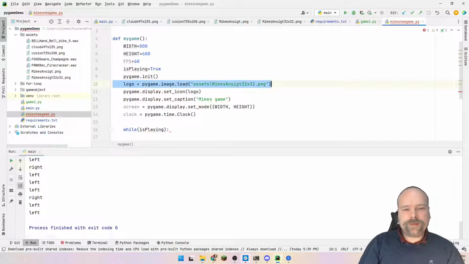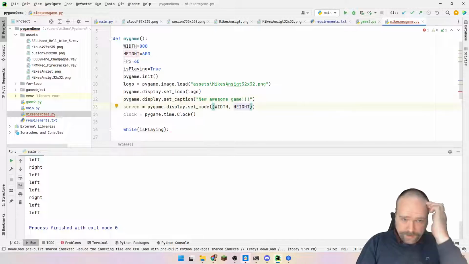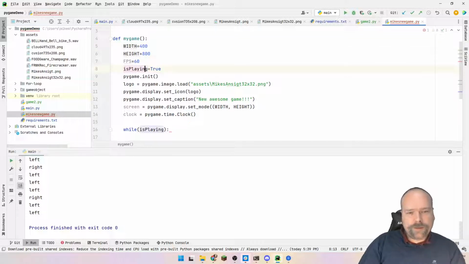I'm setting the icon to Mike's face, 32 times 32. That means that when I start up the game, then we'll have that. And then we say new awesome game, like this. And then we set the display to width and height. And of course, we could have chosen another width and height. We can also choose 400 times 800 just for fun.